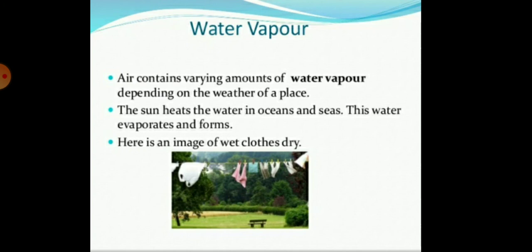Next is the water vapor. So children, the air contains a varying amount of water vapor depending on the weather of the place. The sun heats the water in the oceans and seas. This water evaporates and forms water vapor. Here is an image of wet clothes drying in the presence of wind.